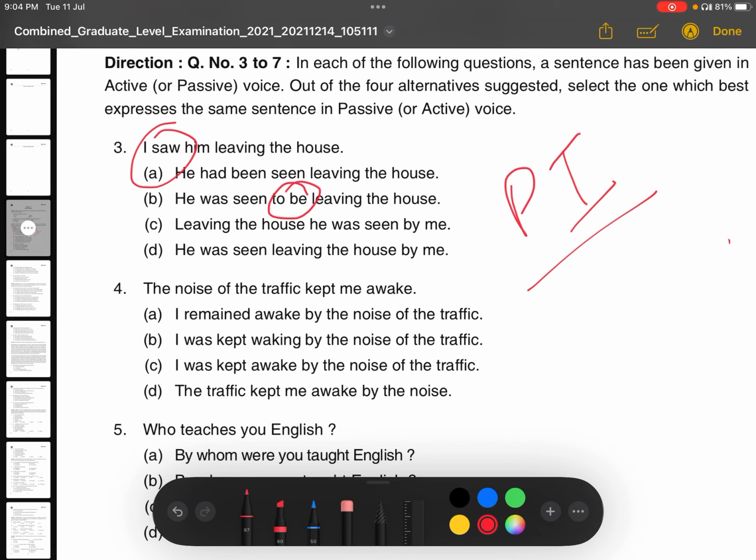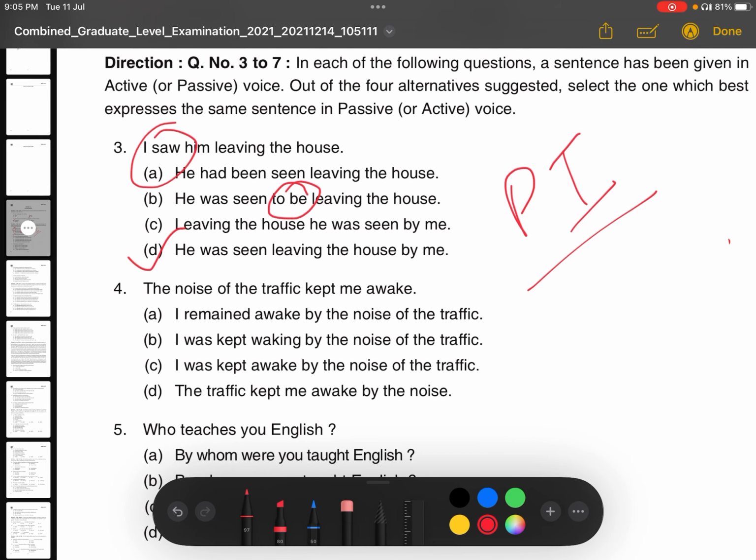To be would not generally be used in passive voice, and even if you see in the active sentence, there is no mention of to be. So we won't use the same word to be here. So option D is the correct answer here. Why? Because him should be the subject here. So, he was seen leaving the house by me. Option D is the correct answer.